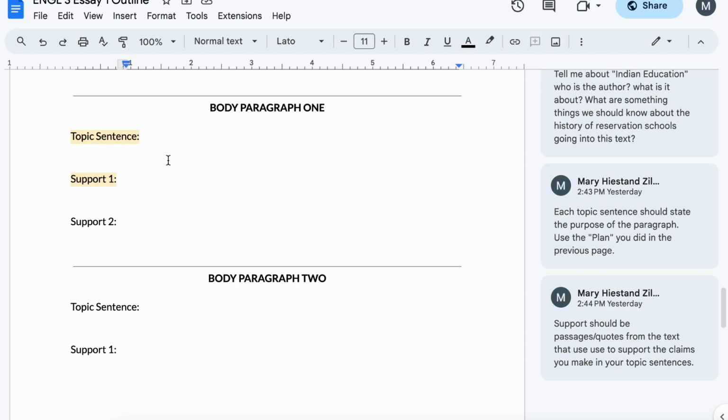One thing I do want to mention is please do not limit yourself to one sentence or just a couple words. The more you have in terms of quotes, the more you're going to have to discuss, and the easier this essay is going to be. So please try to choose at least a couple sentences for each of these quotes or each of these pieces of support, so that you have something to work with and you're not trying to write a bunch about a couple words or a sentence or something like that.